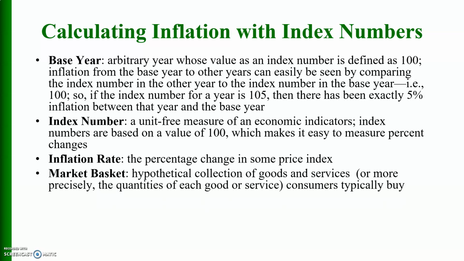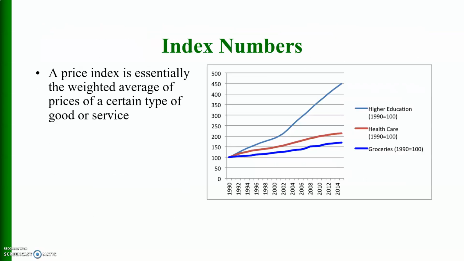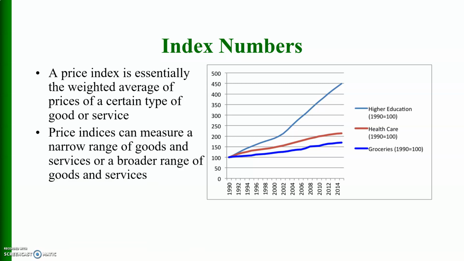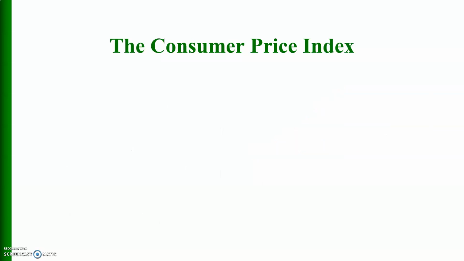Market basket: this is a hypothetical collection of goods and services that consumers typically buy. Price indices are essentially the weighted average of prices of a certain type of goods and services. Price indices are created to calculate the inflation rate, that is, the percent change in prices over time. And price level means the average of prices. Price indices can measure a narrow range of goods and services or a broader range of goods and services.